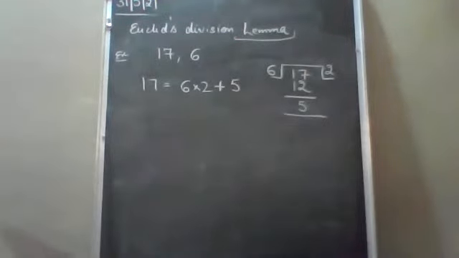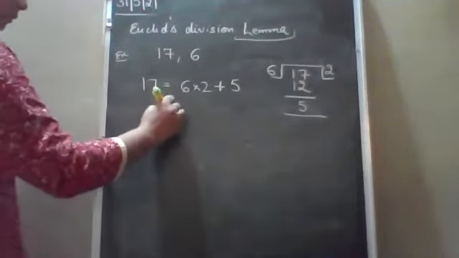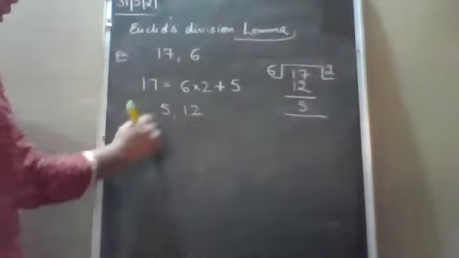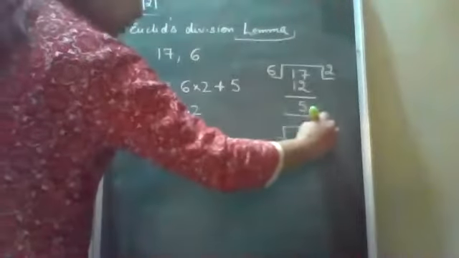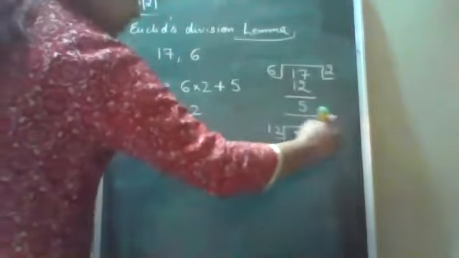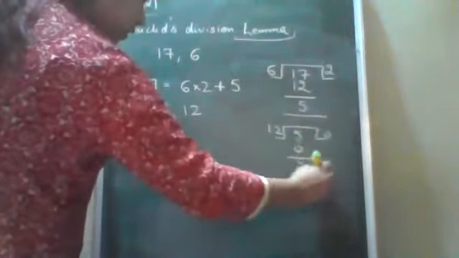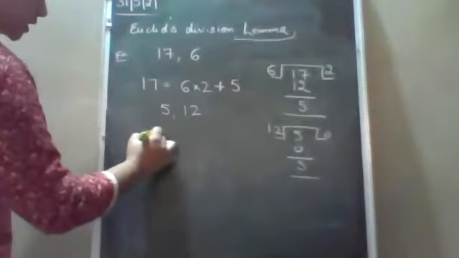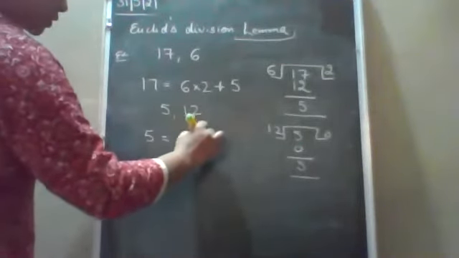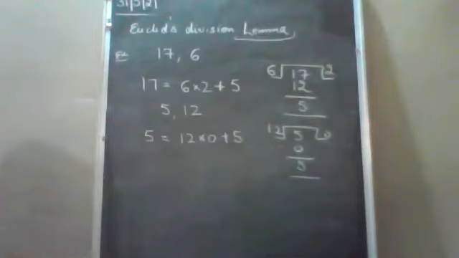For example, we have 5 and 12. Now here 5 divided by 12, quotient is 0, remainder 5. So you can write 5 is equal to 12 into 0 plus 5. So by this way we can find the relation between the integers.